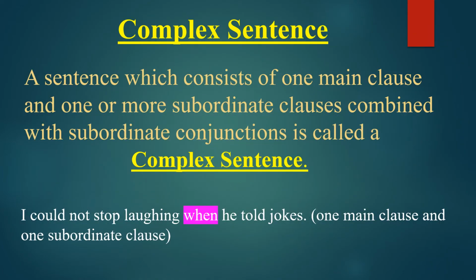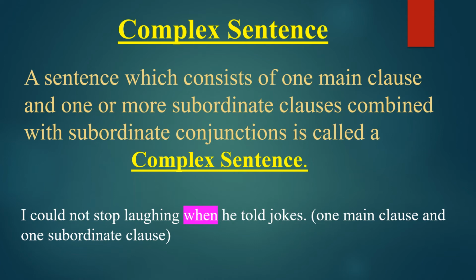After compound sentences, here we'll discuss complex sentences. A sentence which consists of one main clause and one or more subordinate clauses combined with a subordinate conjunction is called a complex sentence. The previous sentence was a compound sentence. In that sentence, two main clauses are there. But in this complex sentence, there is one main clause and one or more subordinate clauses.